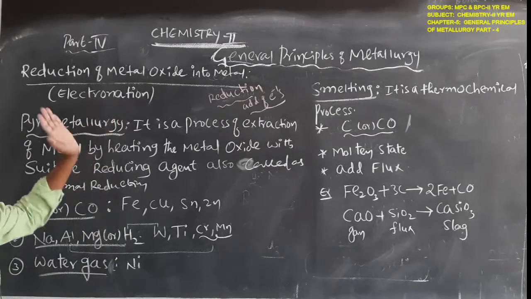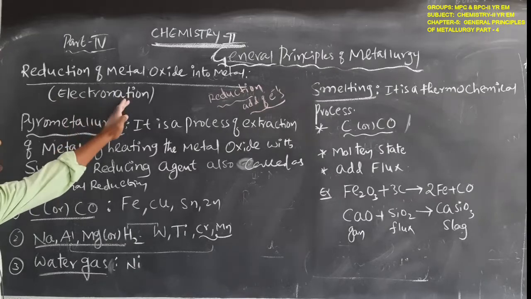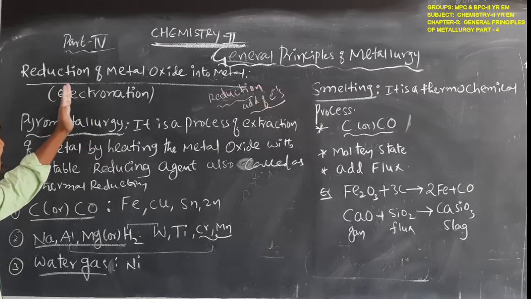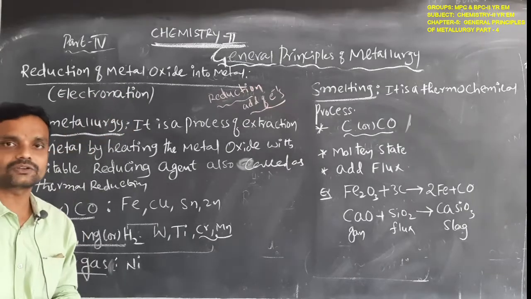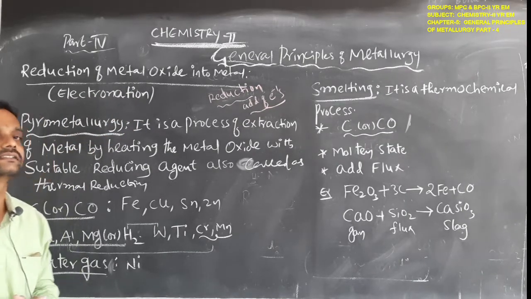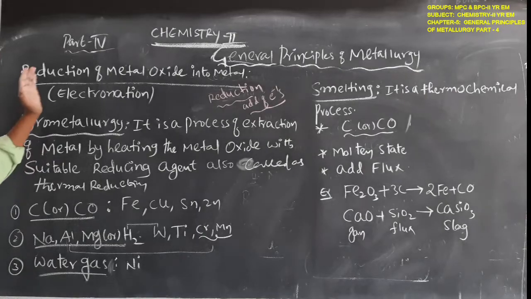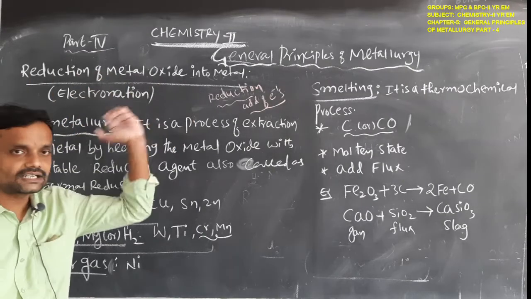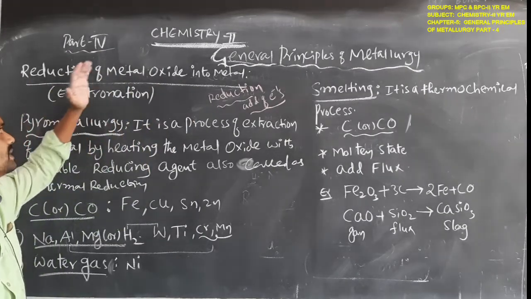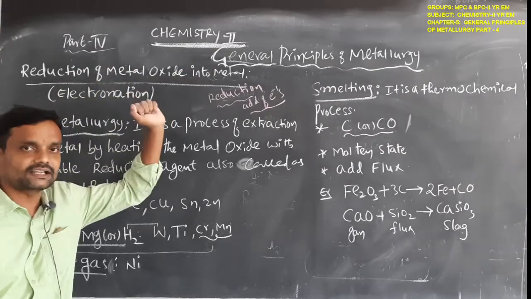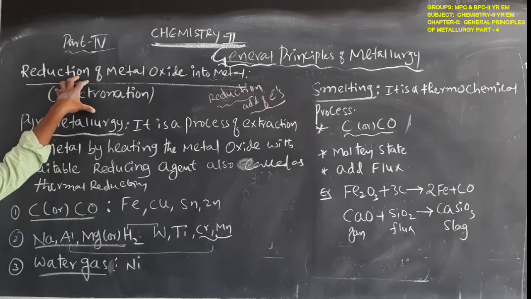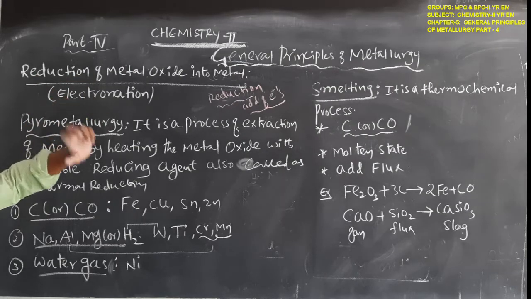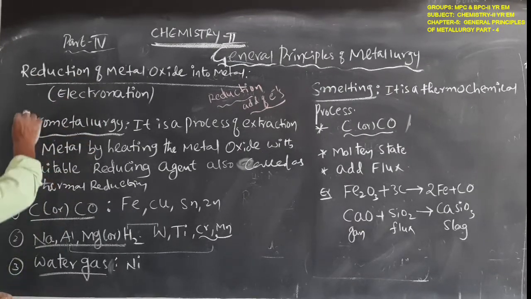Simply that is called electronation, meaning electrons are added. So simply it is called an electronation process. So reduction of the metal oxide into the metal is also known as the electronation process. Here we have to know the pyrometallurgy method.